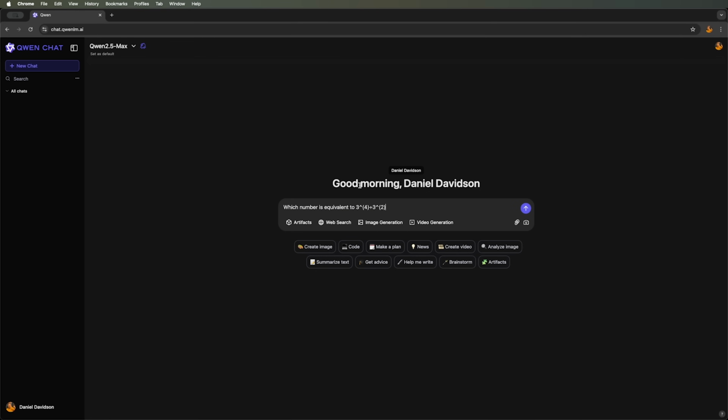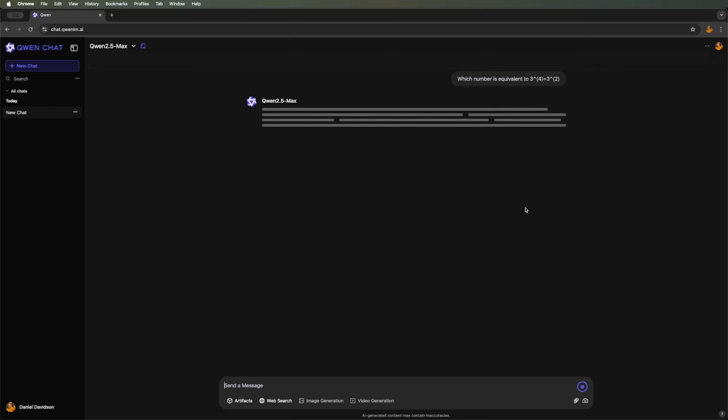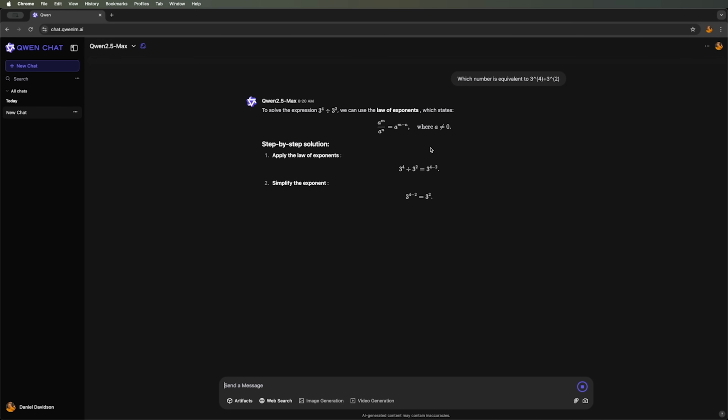Now, let's test this model with some math problems. We'll start with a simple question, where the correct answer is 9. As we can see, Qwen LM provides a step-by-step solution, explaining each calculation. The final answer is, of course, 9, correct as expected.